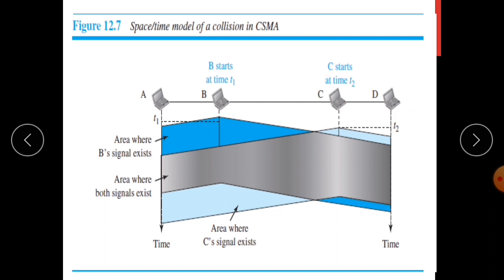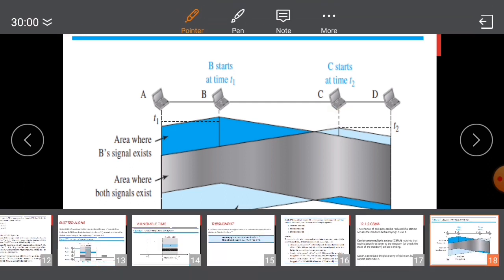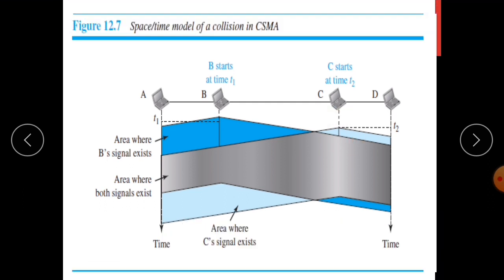Station C will sense the medium, and it will also find it idle at that time because the first bit from station B has not yet reached C at time t2. You can see over here that at time t2 the frame from B has not yet reached C. So C will also send a frame. So here at some point two signals will collide and both the frames will be destroyed.